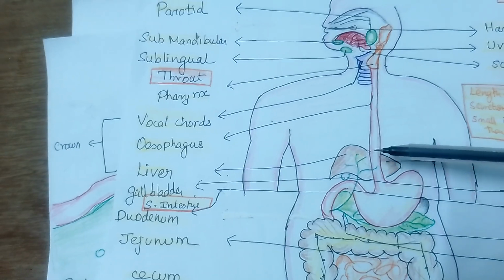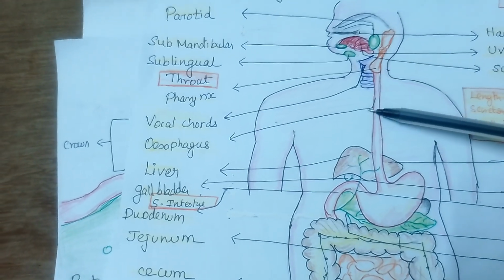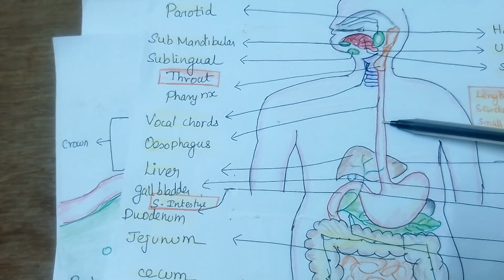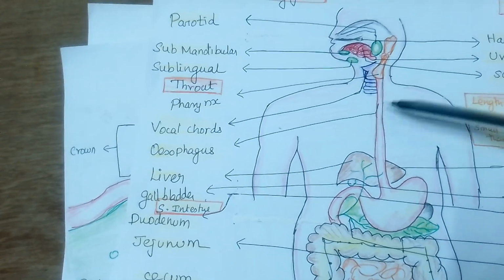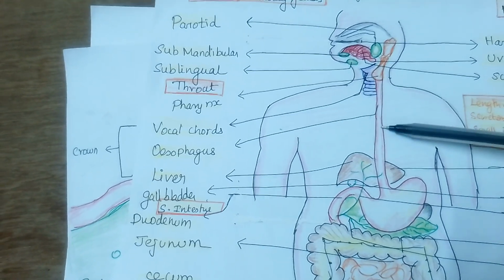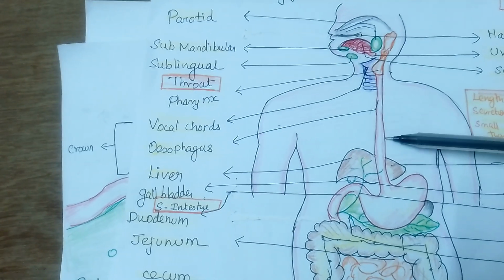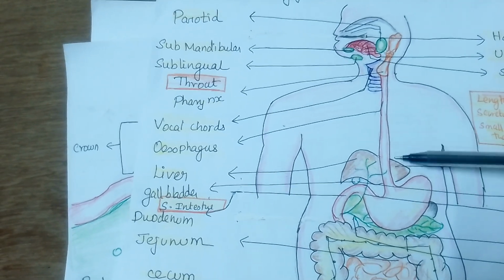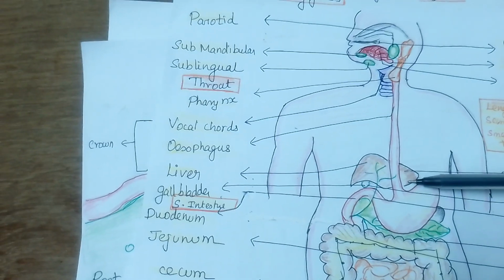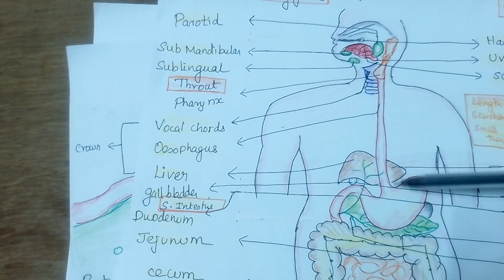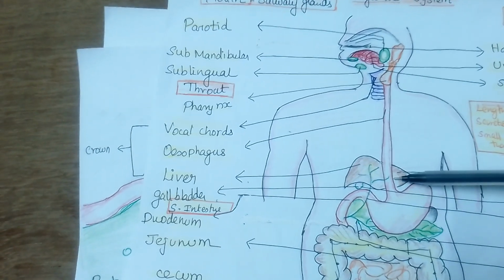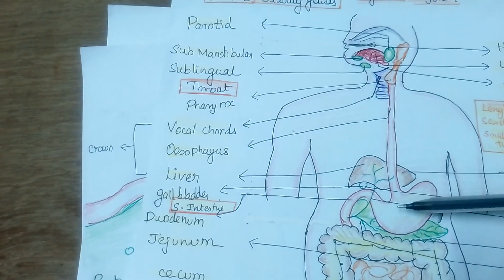So how does the esophagus move? There is an esophageal sphincter, and there is a movement called the peristaltic movement. The peristaltic wave passes along the esophagus, travels downwards and reaches the cardiac sphincter. The esophageal sphincter closes, and when the cardiac sphincter opens, the food goes to the stomach.